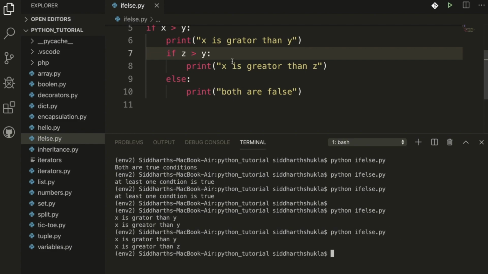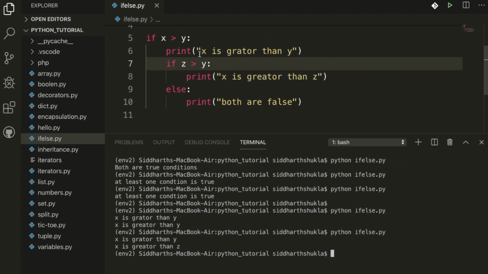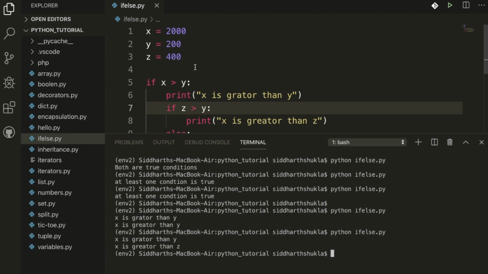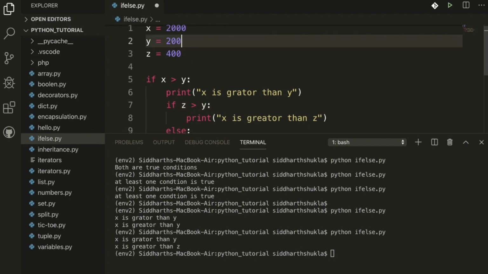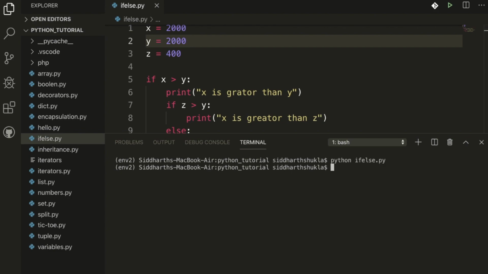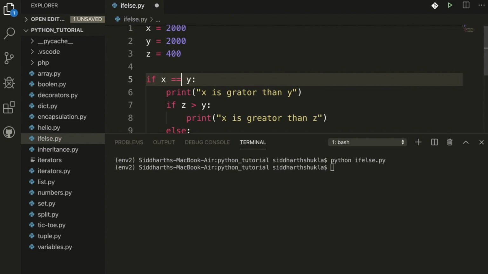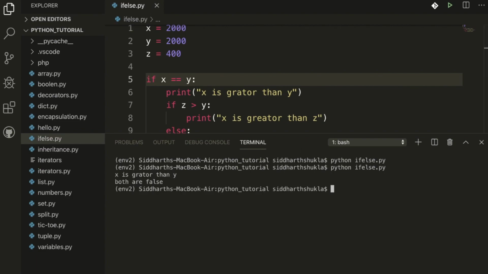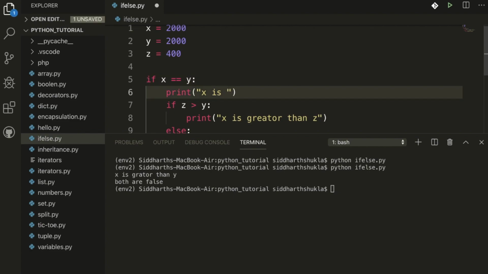We get x is greater than y, this condition is true, and z is greater than y. One second. Now check z is greater than y, I'm going to check again. You can if else, x is greater than y, so now I'm going to type here x is equal to, because we are using is equal to y.